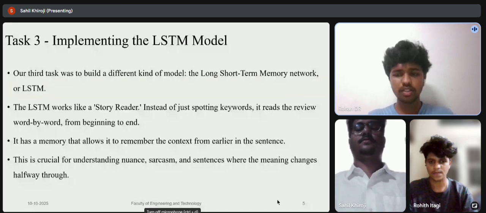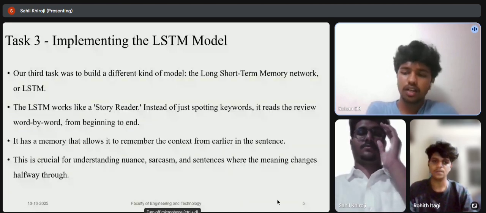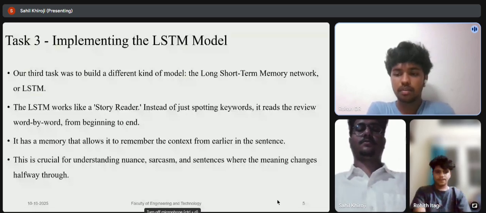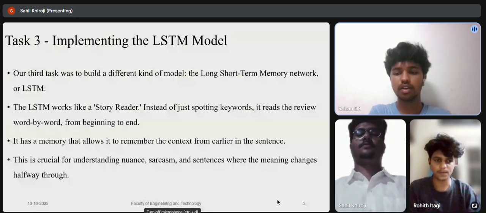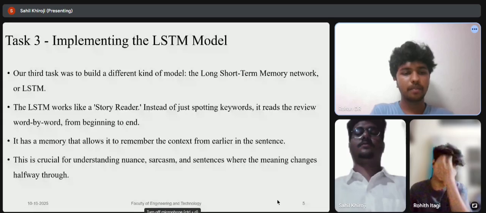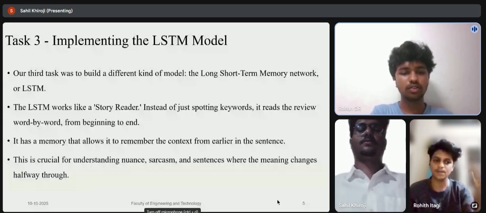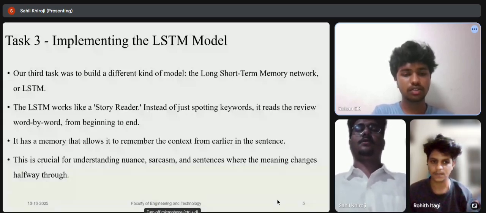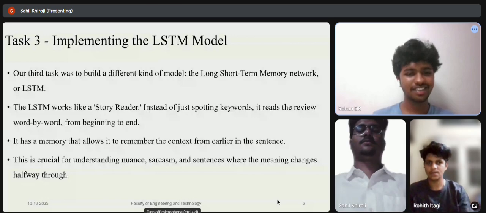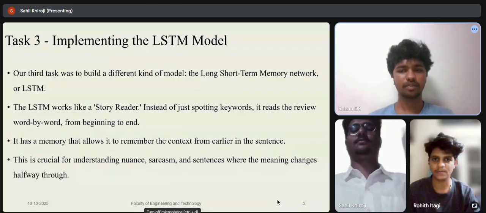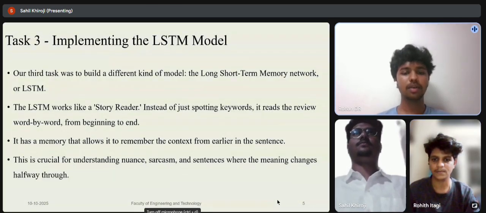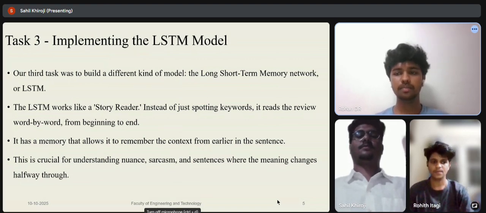This helps in understanding things like jokes, sarcasm, or when the meaning of a sentence changes in the middle. This is crucial for understanding sarcasm and sentences where the meaning changes halfway through. The next slide is explained by Sahil.